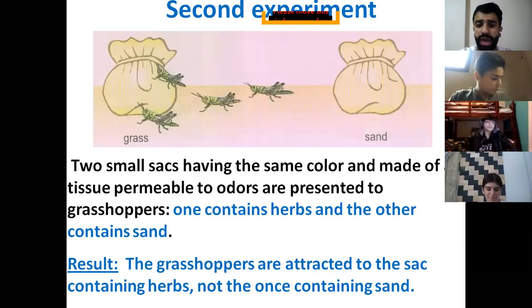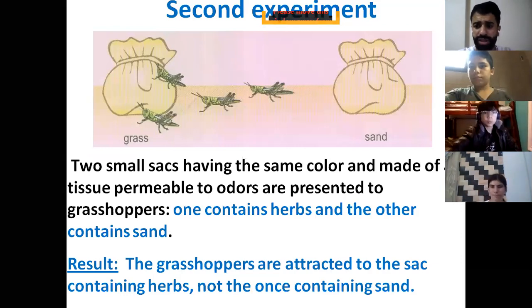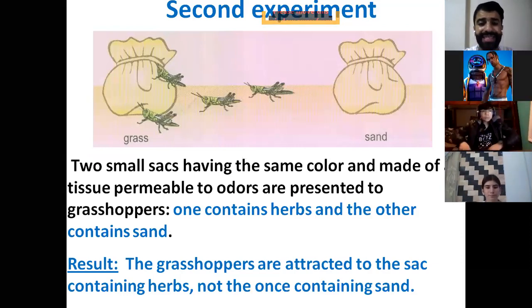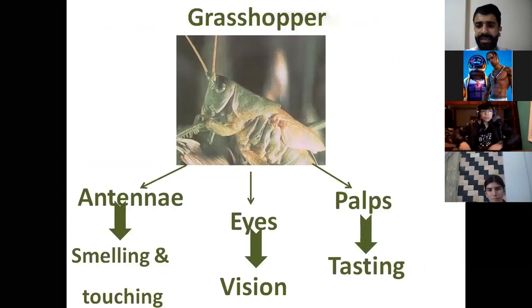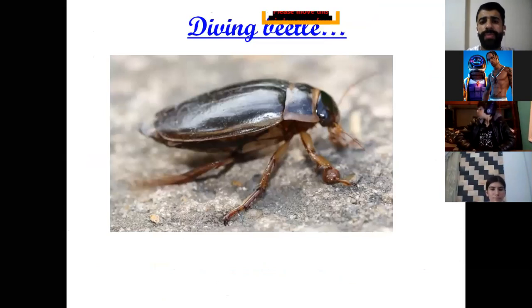Second experiment: two sacks, they have the same color and they are made of tissue permeable to odors. They allow the odor or the smell to go through it. So one contains herbs and the other contains sand. So the grasshoppers are attracted to the one containing herbs, not the one containing sand. You have to know that the grasshopper has different organs: antenna for smelling and touching, eyes for vision, palps for tasting.